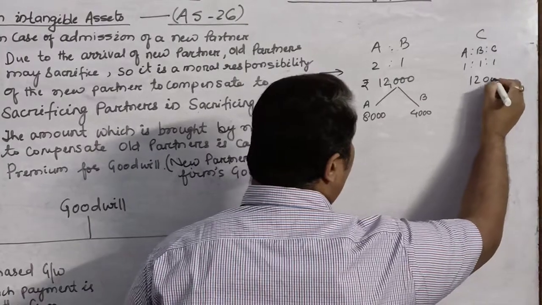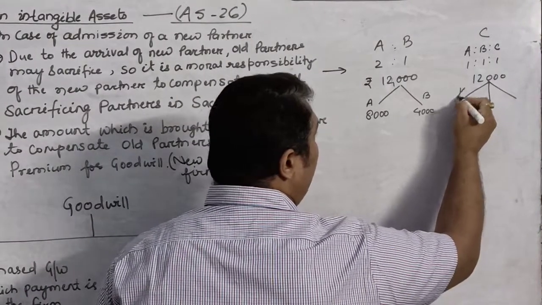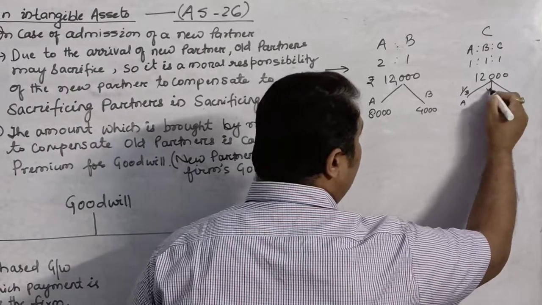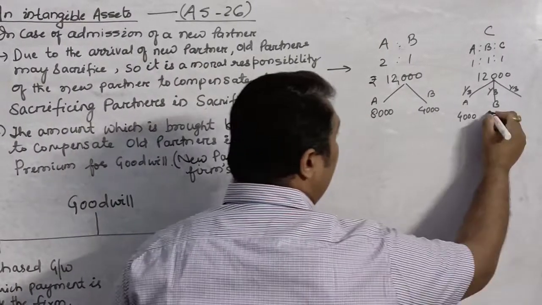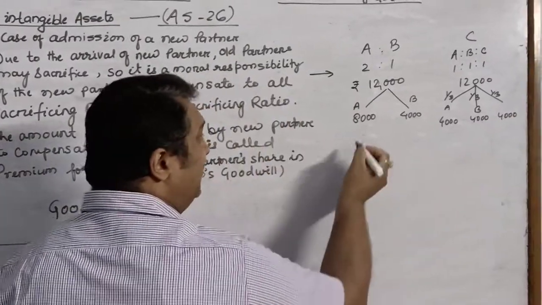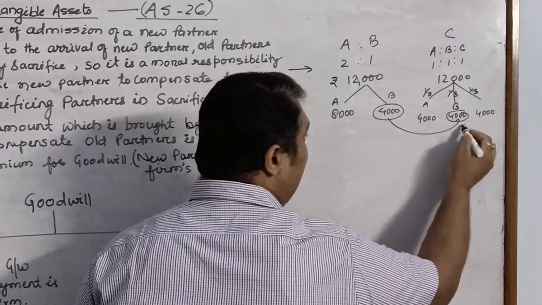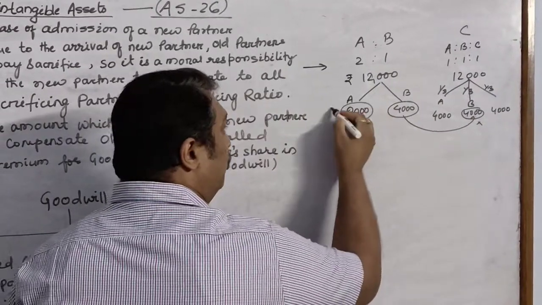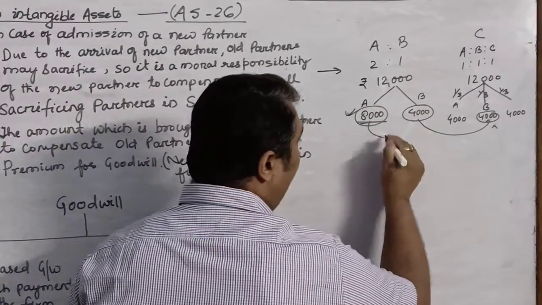So this 12,000 may be distributed equally amongst all the three partners, 1/3, 1/3 and 1/3. So you can see the share is 4,000, 4,000 and 4,000. Here B is neither sacrificing nor gaining, but A, who was getting 8,000, is getting 4,000 now.